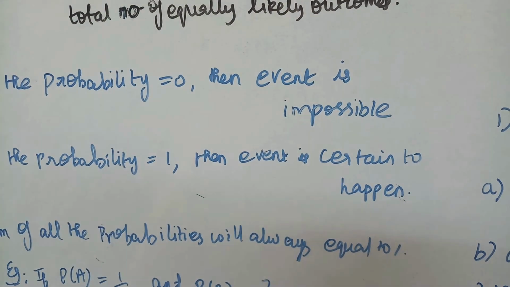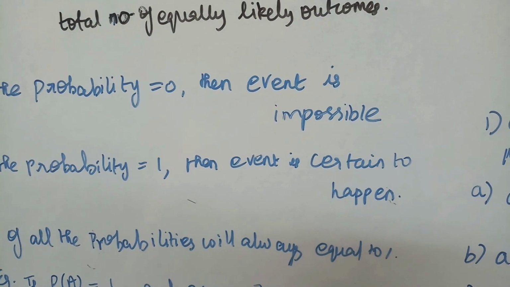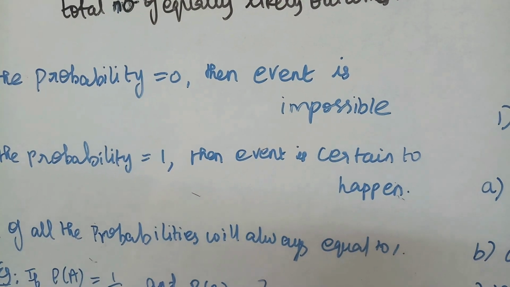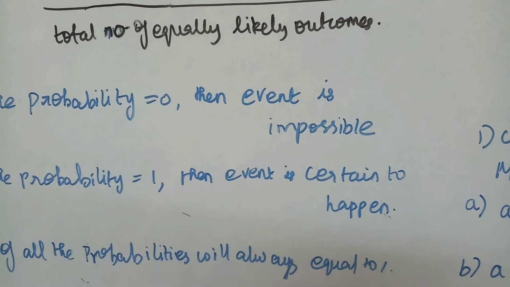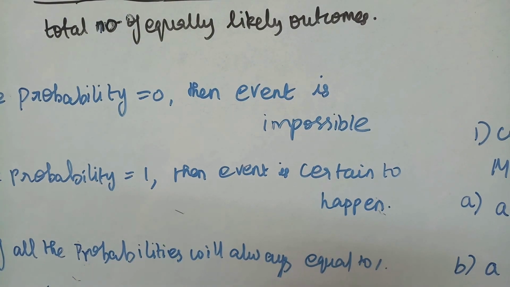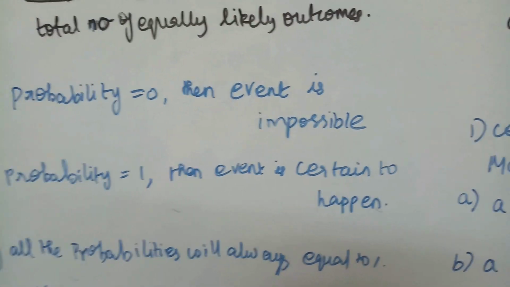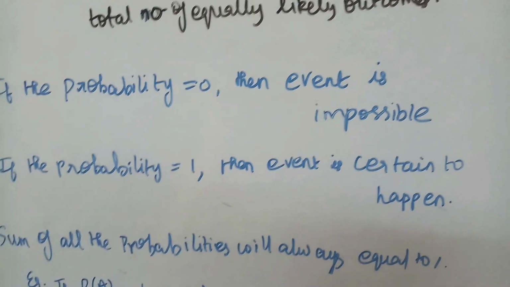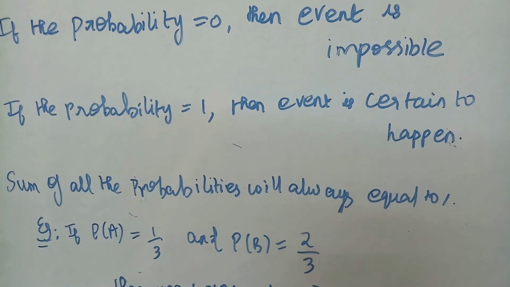We can say, for example, if there are two numbers 2 and 3, we can say for sure the sum will be 5 or the difference will be 1. That is for sure, isn't it? If the numbers are 2 and 3, that is a sure event. So the probability will be 1. Sum of all the probabilities will always be equal to 1.